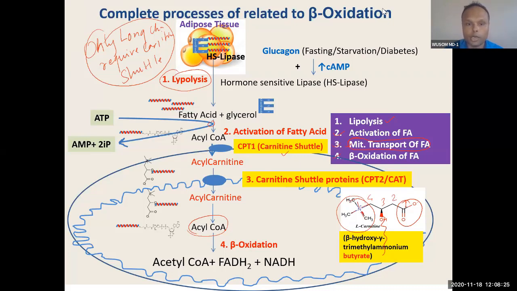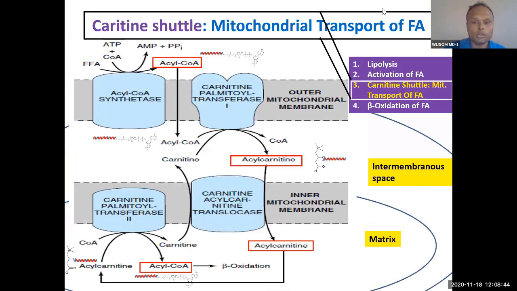This is a very important point, and that is why I have mentioned here long chain, not short chain or medium chain. And very long chain fatty acid will be metabolized in peroxisome, so there is no point talking about very long chain fatty acid here. So long chain fatty acid only requires carnitine. You can see this carnitine here. This is the same thing I have shown with a different picture.